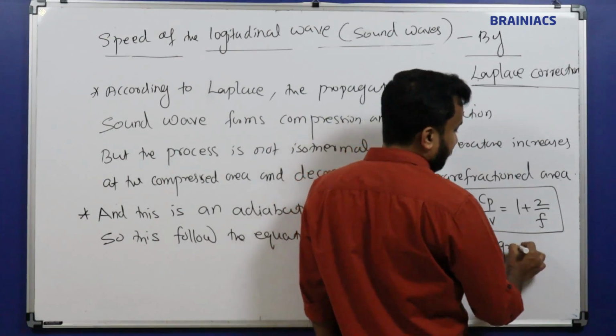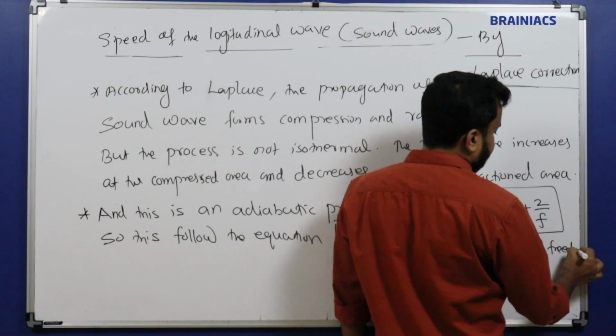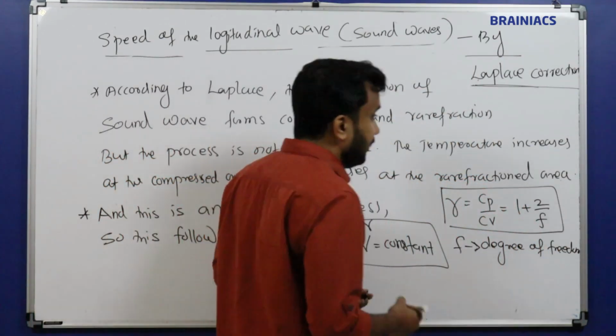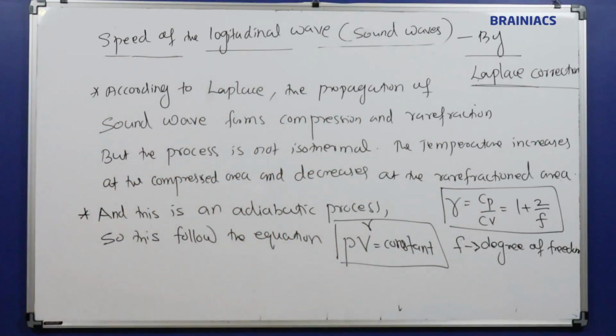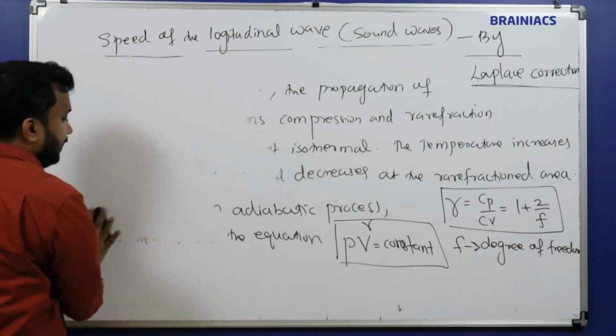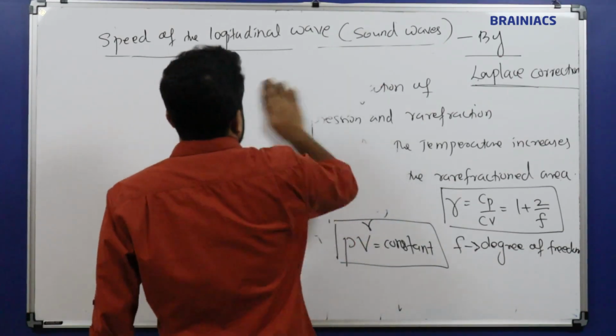For the degree of freedom I can give some examples, and we have to write some additional points. Monoatomic, diatomic and triatomic molecules are there, and for them the degree of freedom is different. So let's write that information also.